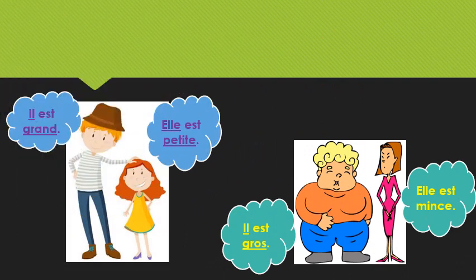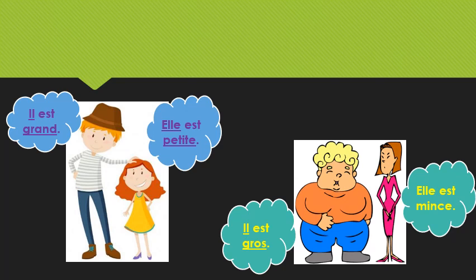Il est grand means he is tall. Elle est petite, meaning she is short. Then next, il est gros means he is fat. Elle est mince, she is thin.